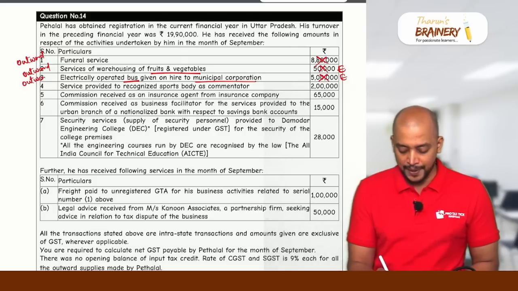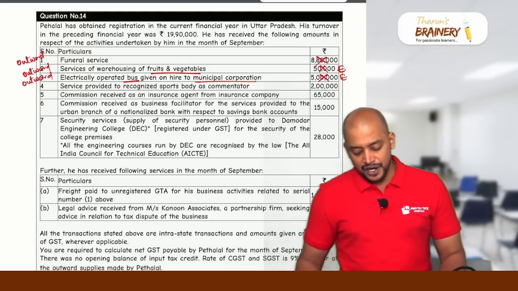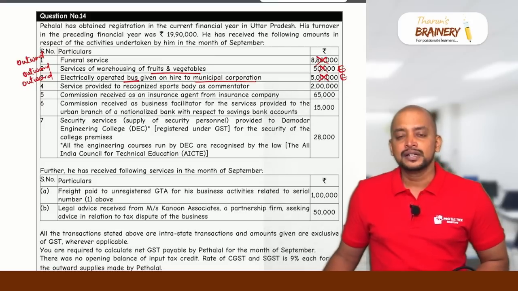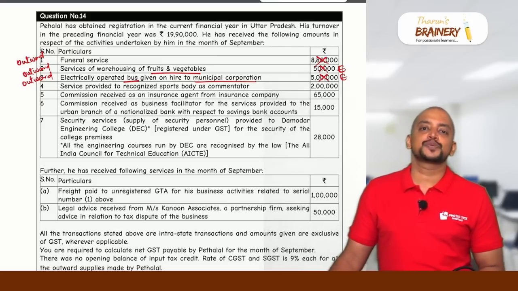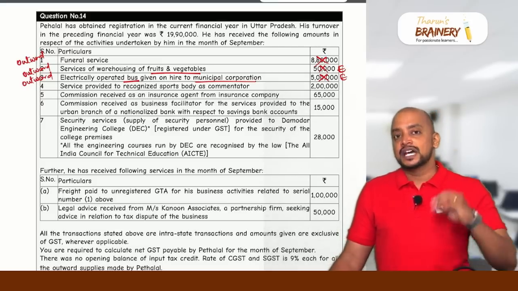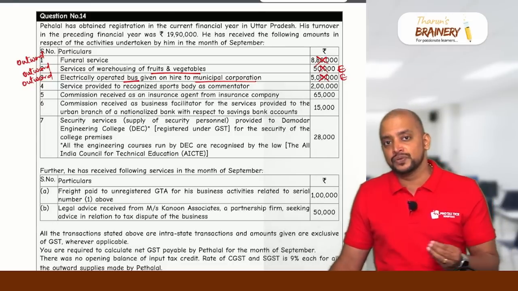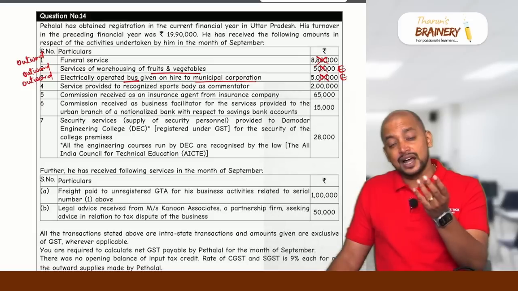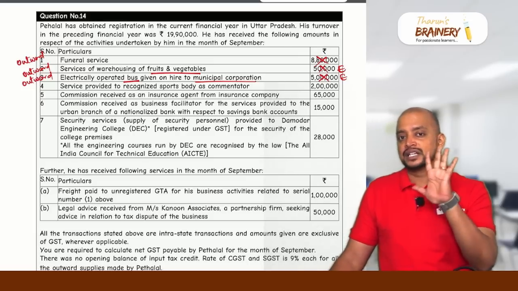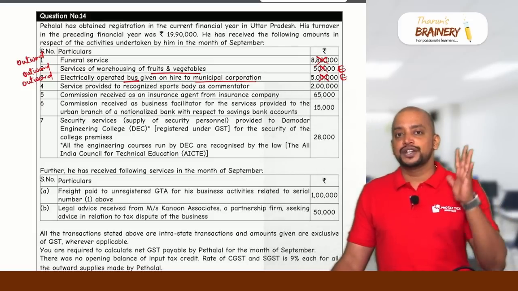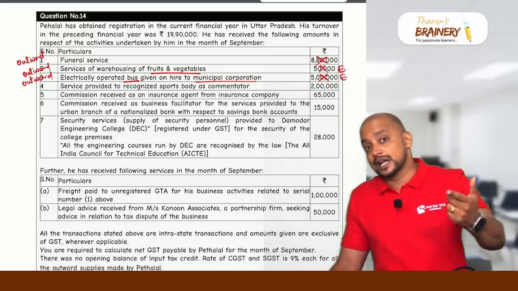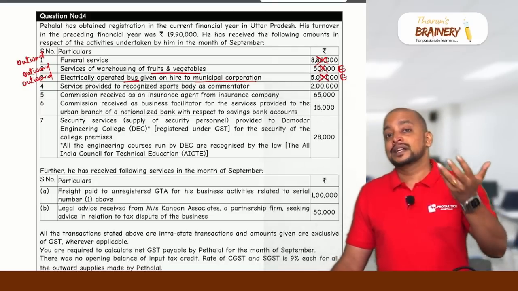It's an outward supply. Then service provided to recognized sports body as commentator. We have some exemptions with respect to services provided to recognized sports body. Services provided by an individual as a player, referee, umpire, coach, team manager to recognized sports body is exempted, but commentator is not in the list.